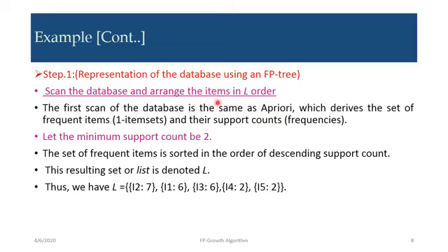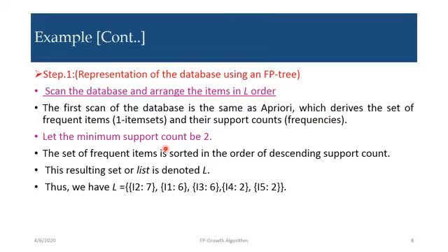As in the previous slide, I have shown you the dataset that can be represented in the form of an FP tree, frequent pattern tree. So for this, we scan the database and arrange the items in L order. L order means descending support count order. The first scan of the database is the same as Apriori, which derives the set of frequent one itemsets and their support count, that is, frequency. Let the minimum support count be 2.